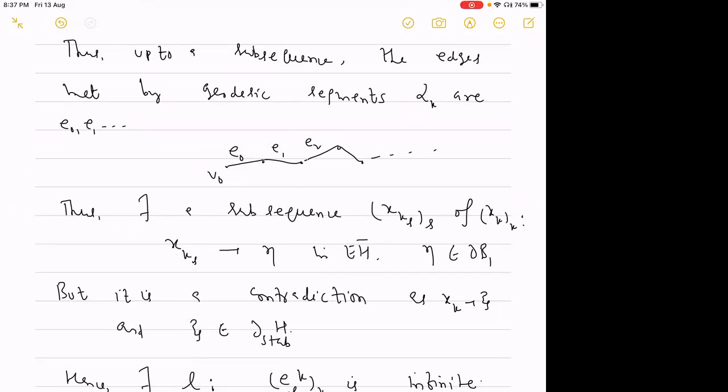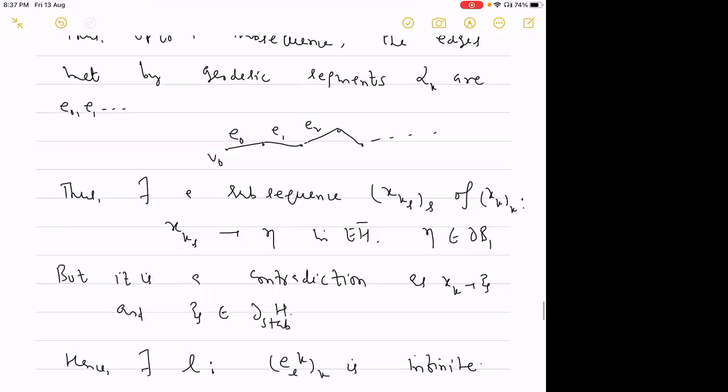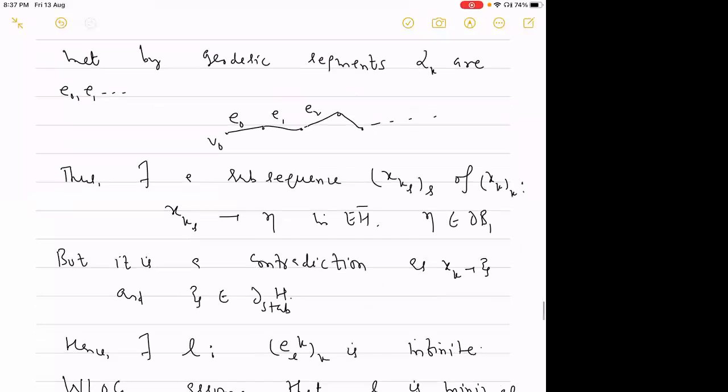It is a lemma in Martin's paper that it will converge to eta whenever we have such a situation, and eta comes from the boundary of the Bass-Serre tree. But this is a contradiction, because xk is already converging to xi, and xi is a stabilizer boundary point, so its subsequence also has to converge to xi.